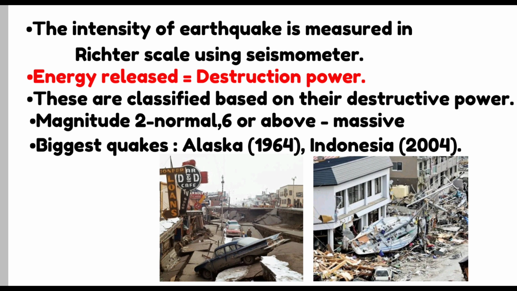The energy released during an earthquake is closely related to its destructive power. Earthquakes are classified based on their destructive power. An earthquake of magnitude 2 is the smallest quake normally felt by people, while quakes of 6 or above on the Richter scale are commonly considered massive. Among the biggest quakes that occurred in the past, those in Alaska in 1964 and in Indonesia in 2004 were marked 9 or above on the Richter scale.